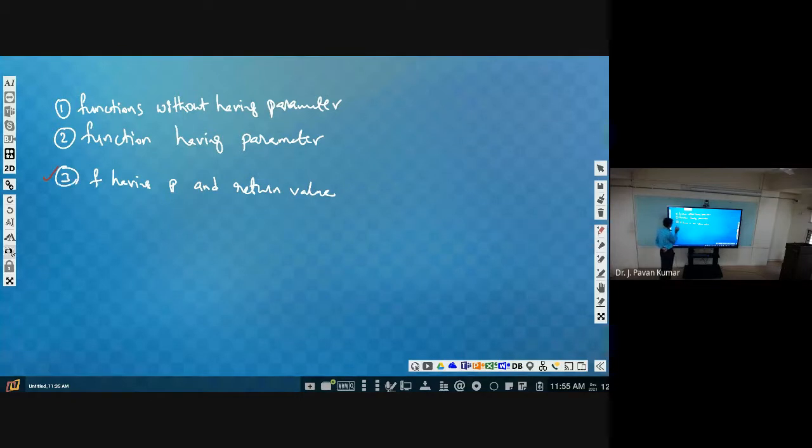Next, another type we can say is a function with some parameters, but how many parameters we don't know. Let us assume that according to the situation we will be passing some number of parameters.